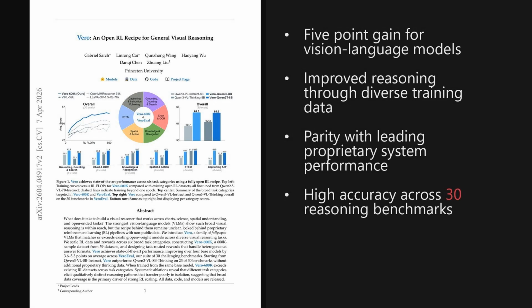The main takeaway is that a single-stage reinforcement learning recipe can produce frontier-level visual reasoning if the training data is high quality and diverse. By sharing these resources, this research proves that open-source models can match proprietary ones.